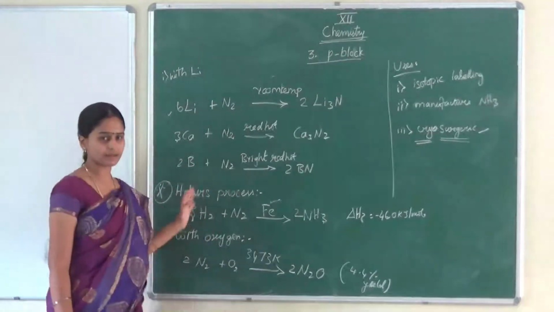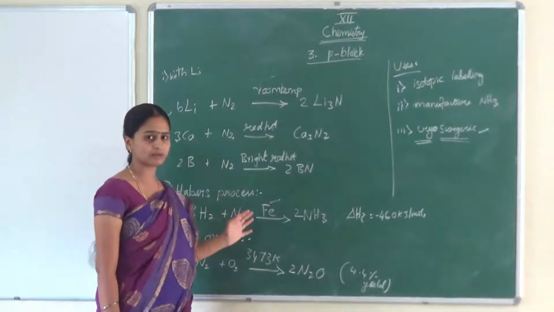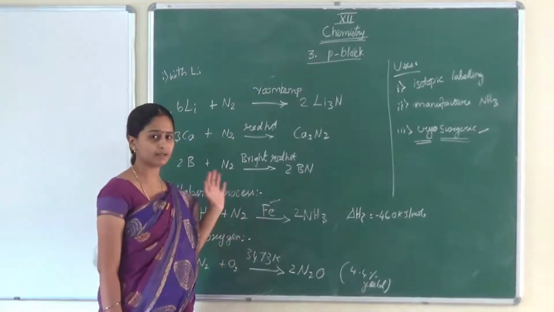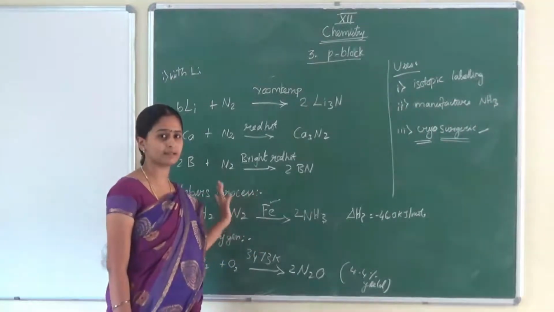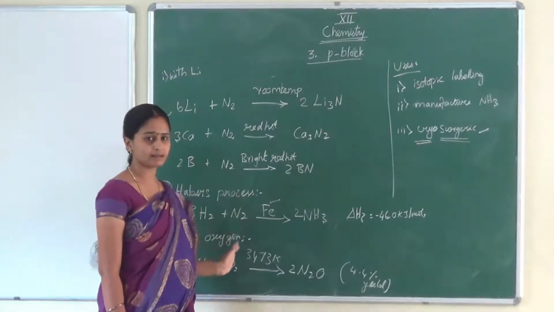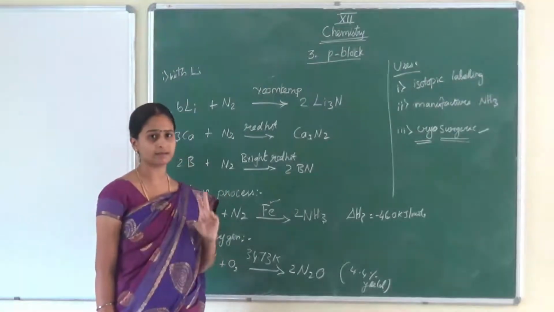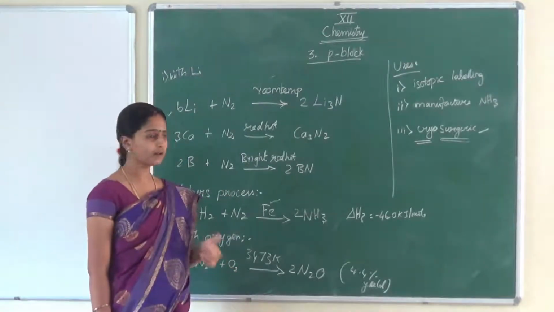Nitrogen. So I will recall this nitrogen topic for you all. Nitrogen belongs to the nitrogen family. In the nitrogen family, nitrogen, phosphorus, arsenic, antimony, bismuth are present. Nitrogen alone exists in gaseous state. The remaining ones are in solid state. And nitrogen exists in two isotopic forms, one is nitrogen 14 and another one is nitrogen 15.